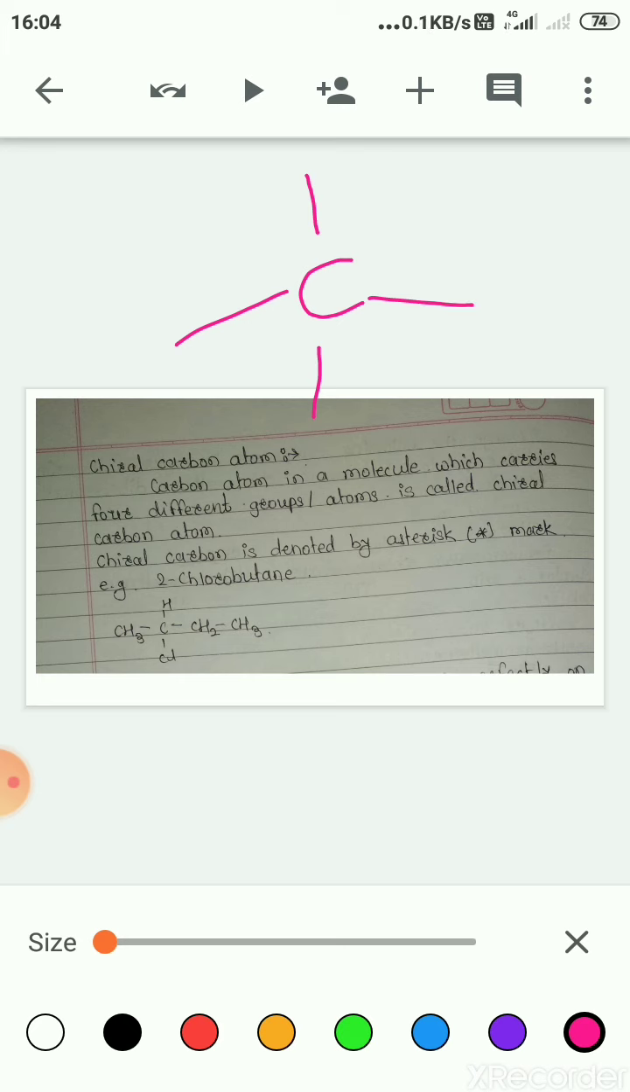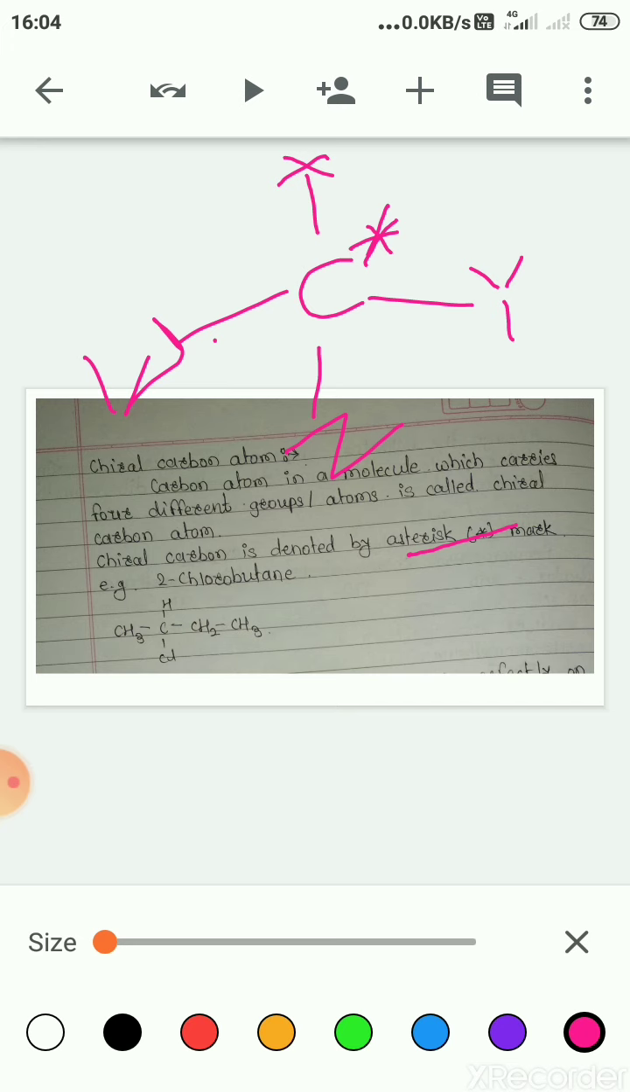Now generally the sp3 hybridized carbon atom has tetrahedral geometry. If it contains four different atoms or groups, suppose we consider here w, x, y, z, all these atoms or groups are different around the carbon atom. Such carbon atoms are called chiral carbon atoms, and a chiral carbon atom is denoted by an asterisk mark.